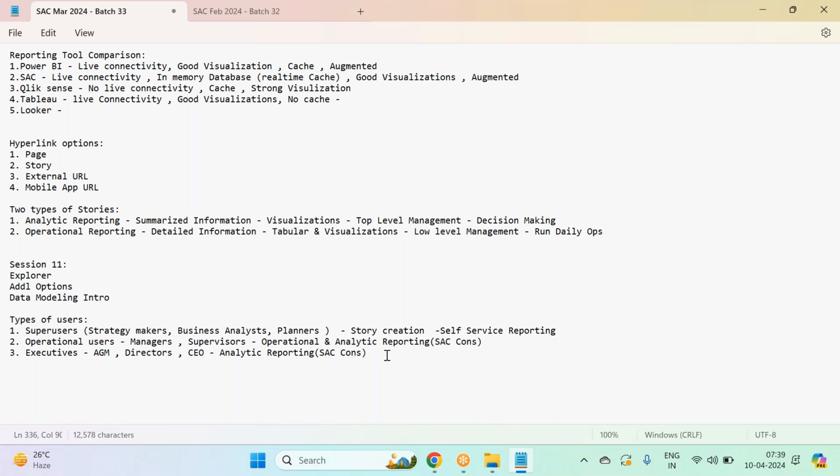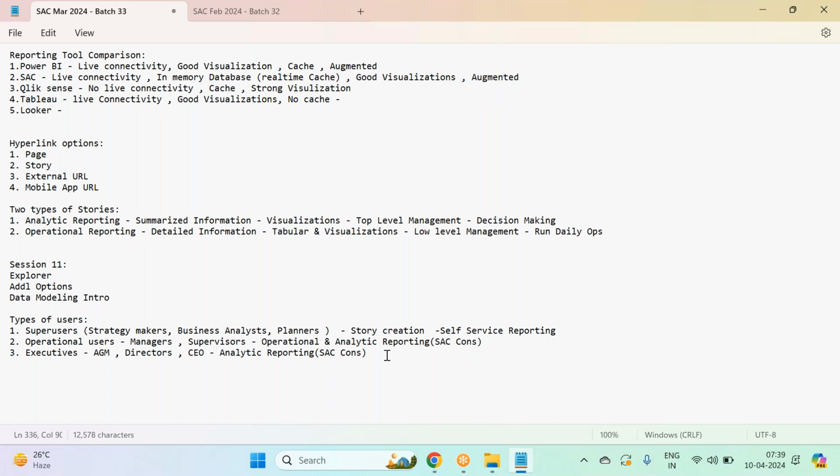Okay. And also there might be the case that in a self-service report, the user wants 10 widgets. Out of it, 8 widgets are present in a global story created by an SAC consultant. 8 are already there, only he needs to add two more. Instead of creating all the 10 widgets in a separate story, he can actually add self-service widgets into a global story. Okay, so what SAC is giving is, into a story created by an SAC consultant, an end user can come.